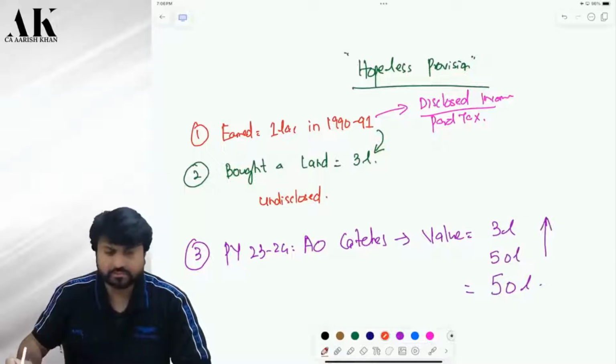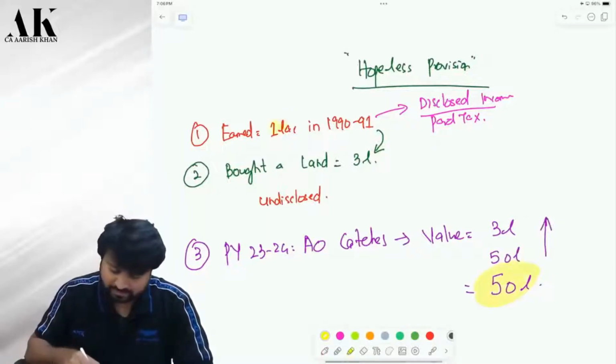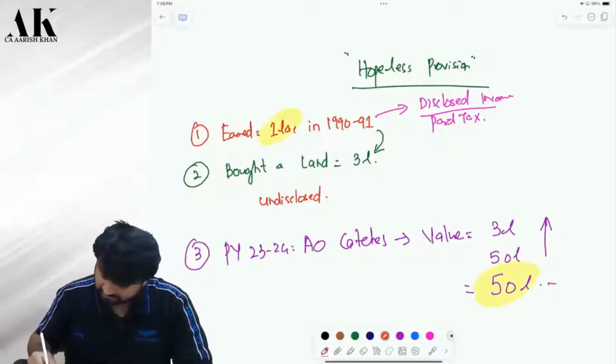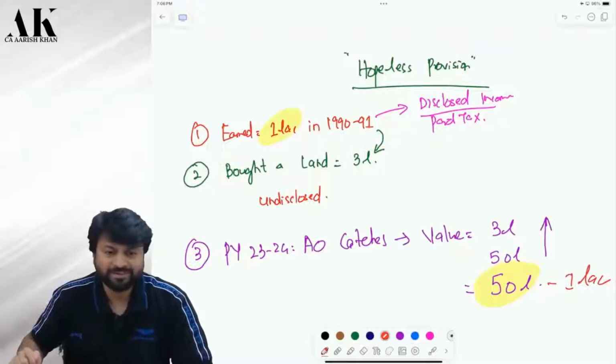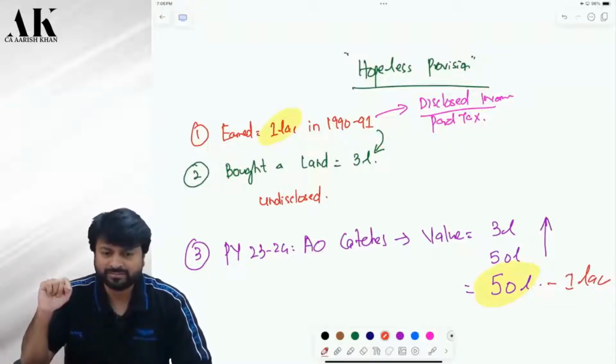Now it's a joke. What is the joke? That from 50 lakh rupees, you can reduce 1 lakh rupees. Yes, you can reduce 1 lakh now, because to buy this asset, I am using the income which was disclosed earlier. Correct?